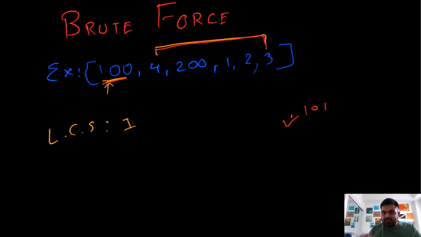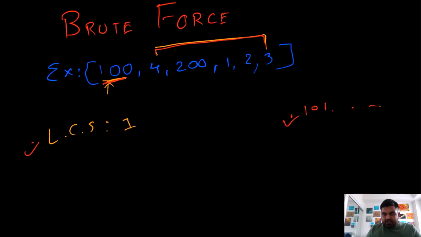So this would be our basic approach: at every single position we try to find whether the next elements are in the remaining input, and if they are, we update our longest consecutive subsequence, and whatever maximum value we find, we return as our answer.